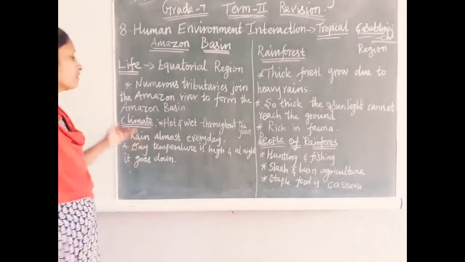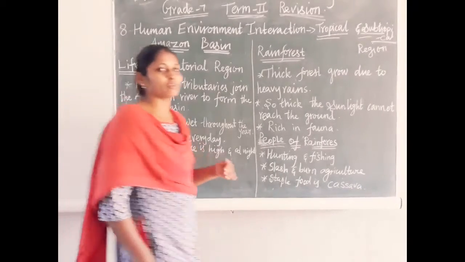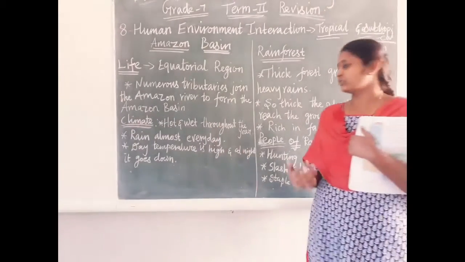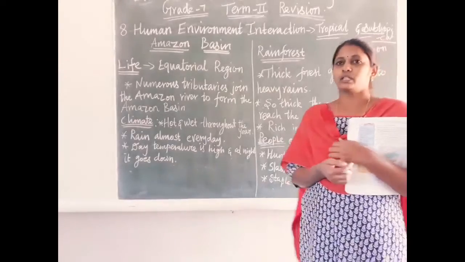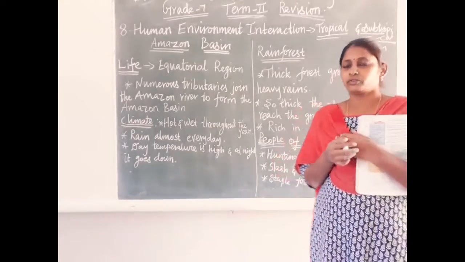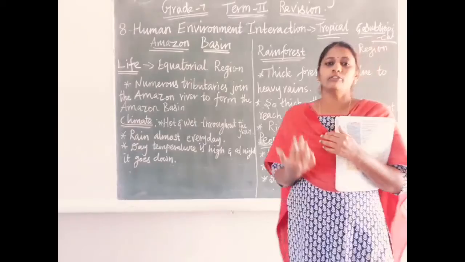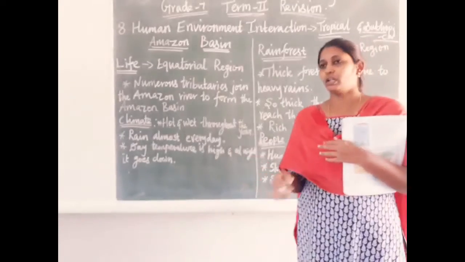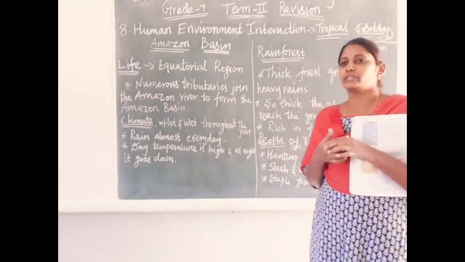So what is the weather condition of the Amazon? What is the climate? It's very hot and wet throughout the year. In the daytime it's very hot and often receives rainfall. Every day at 4 o'clock this region receives rainfall, so it is a hot and wet climate.